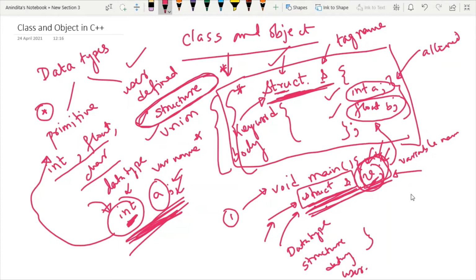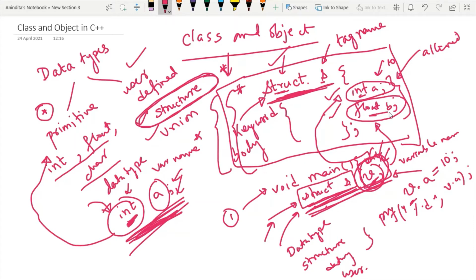So if I write v dot a, it means v is representing the first member of the structure. And then if I want to put any value inside this v dot a, I can put some value. So what will happen? This 10 will be assigned to this a via v. And now if I want to print this value, I will just write printf. Since I am printing an integer value, %d, v dot a.